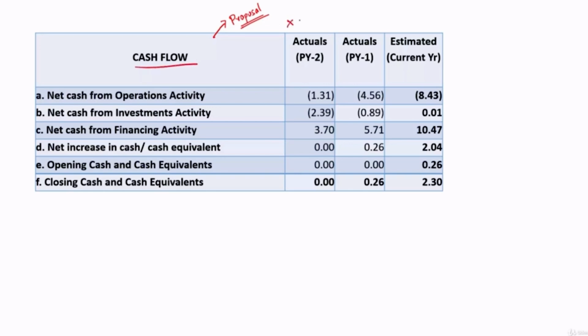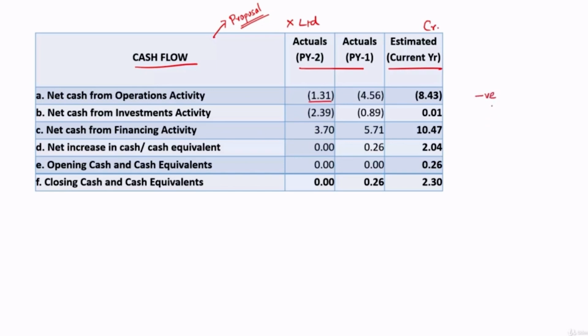Okay, let's have a look at this cash flow. We have the cash flow of, let's say, X Limited, for the previous 2 years and the estimate for the current year. So what is happening in previous year 2? Let's analyze that. Net cash from operations is negative 1.31. Let's say figures are in crores. It means the cash they have generated from operations is negative.